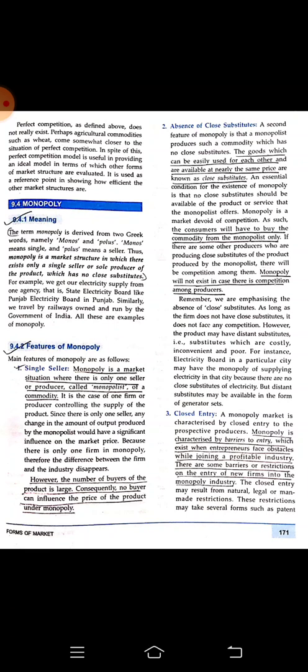Okay, absence of close substitute. Goods which can be easily used for each other and are available at nearly the same price are known as close substitutes, and the products sold by the monopolist do not have any close substitute. The consumers will have to buy the commodity from the monopolist only. Monopoly will not exist in case there is competition among products.